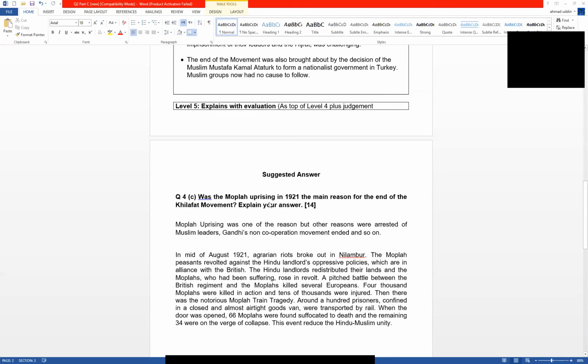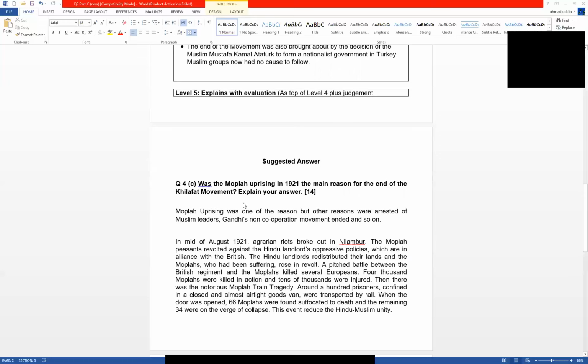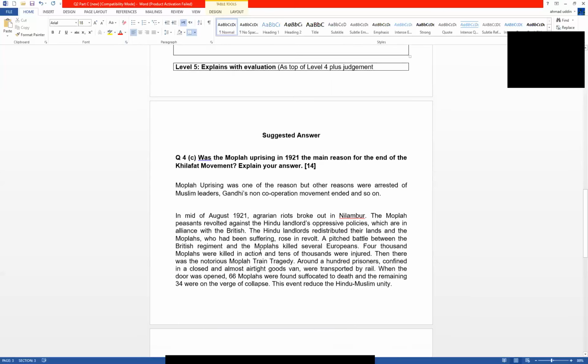Question again: was the Mopla uprising in 1921 the main reason for the end of the Khilafat movement? Explain your answer. In the first paragraph, you are supposed to write an introduction: the Mopla uprising was one of the reasons, but other reasons were the arrest of Muslim leaders, Gandhi's non-cooperation movement, and so on. Now you have to explain the first point, the Mopla uprising, which is given in the question. You have to explain this one in the beginning.